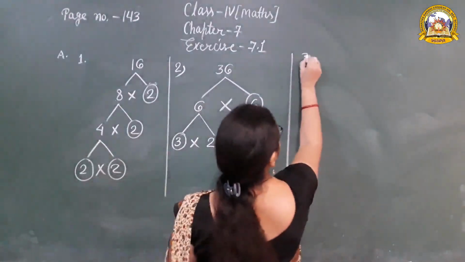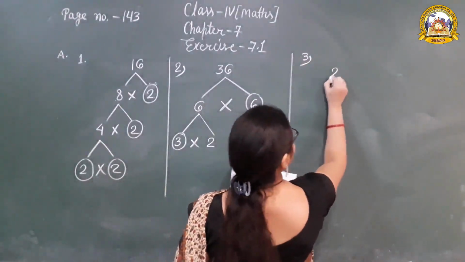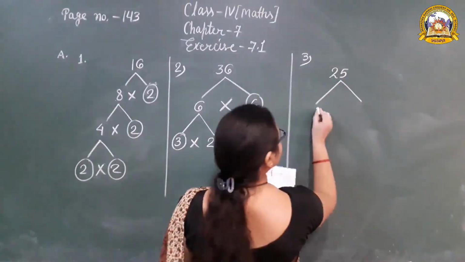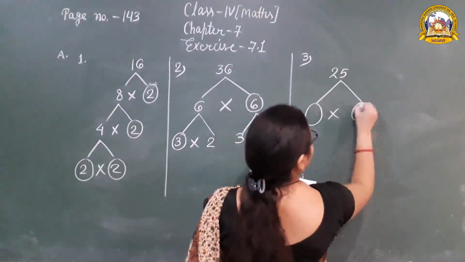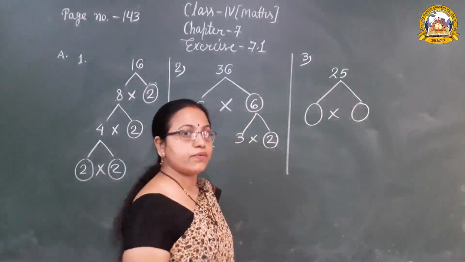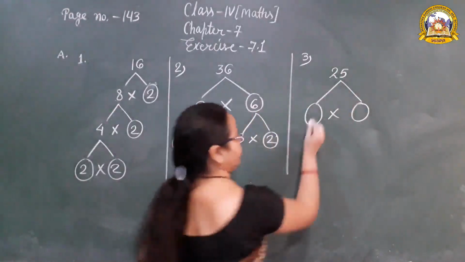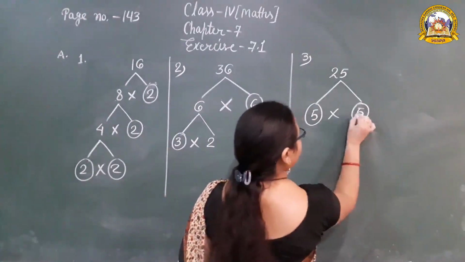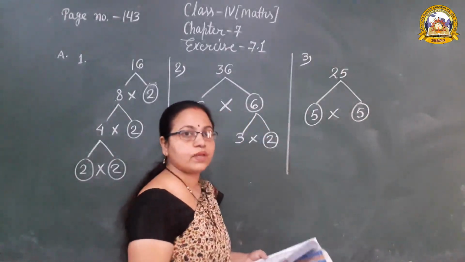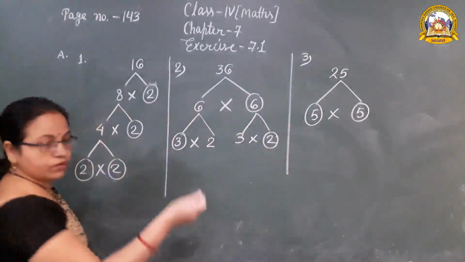Then question number 3. 25 divided into two numbers. Which two numbers? 25. 5 5s are 25. Okay.